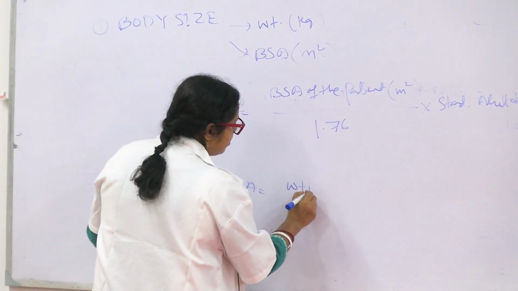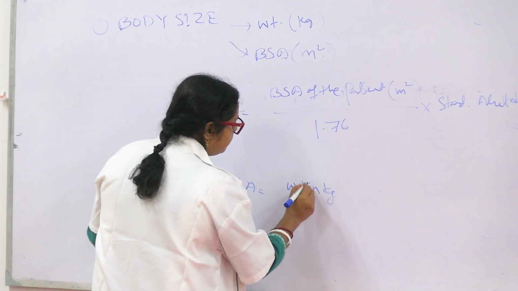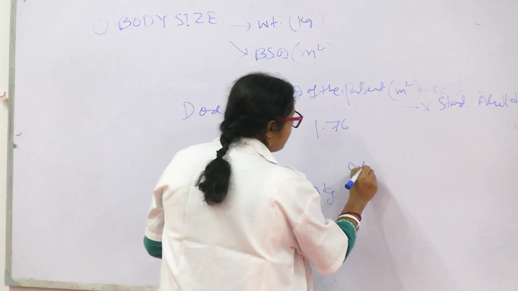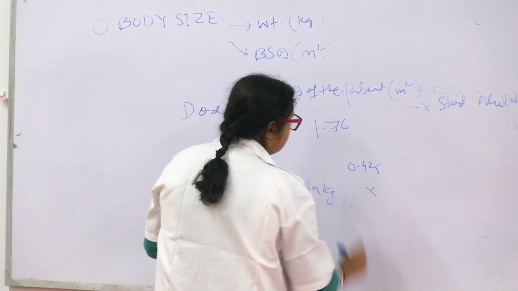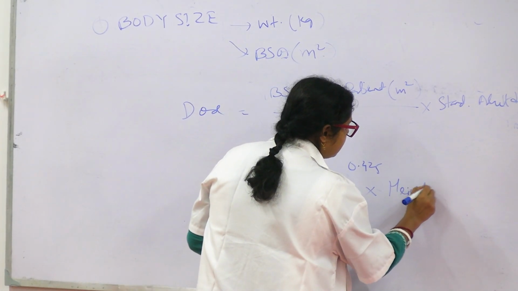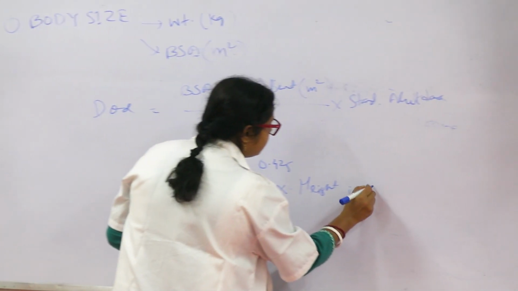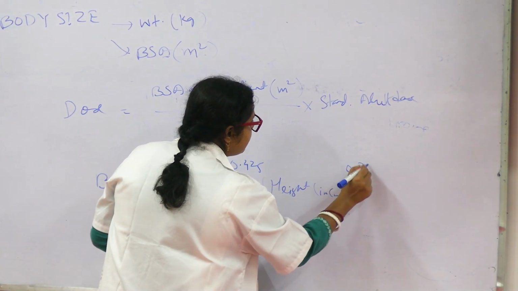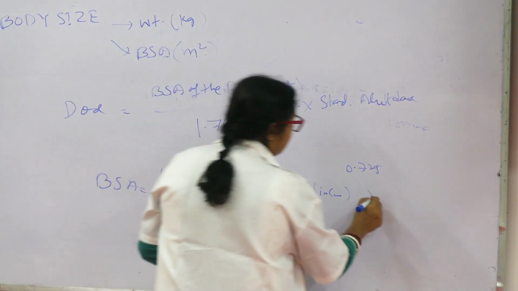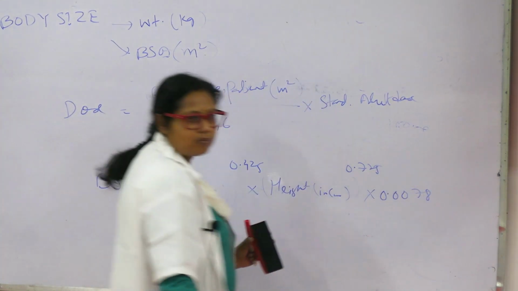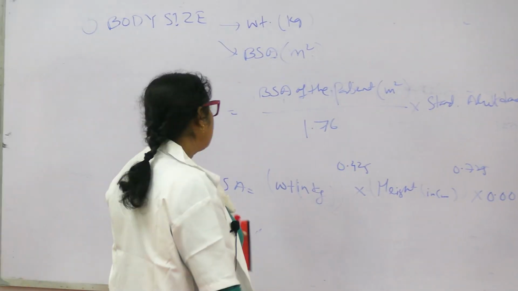It is weight in kg to the power 0.425 multiplied by height in centimeter to the power 0.725 into 0.0078. Some more numbers are there, okay?